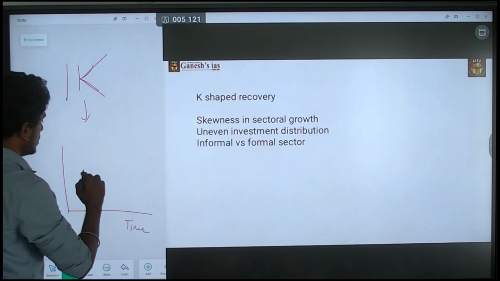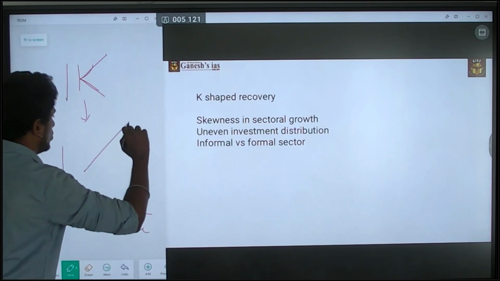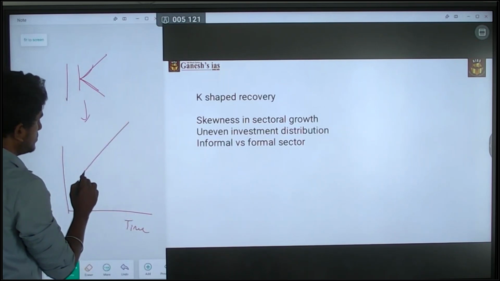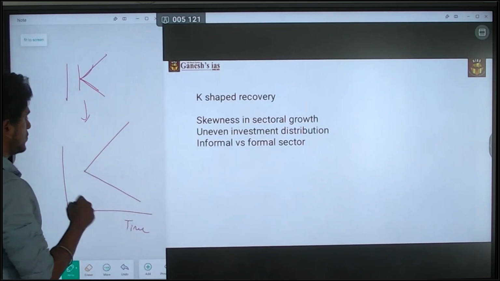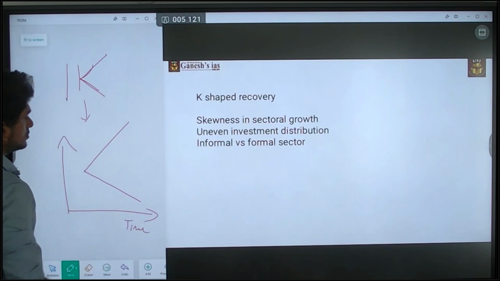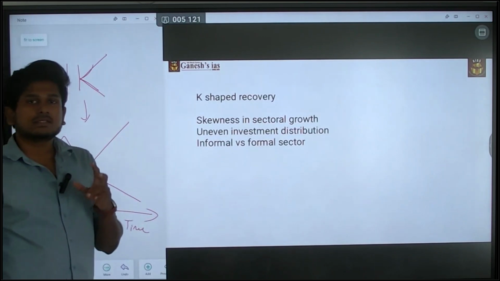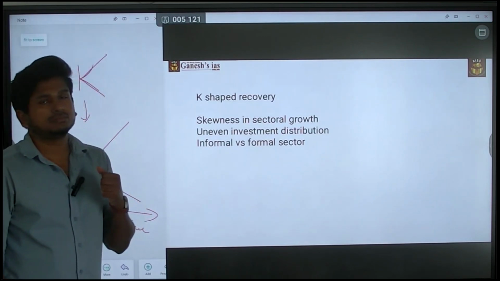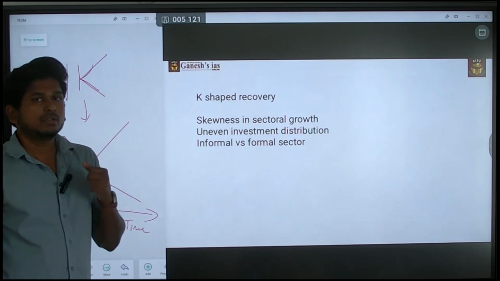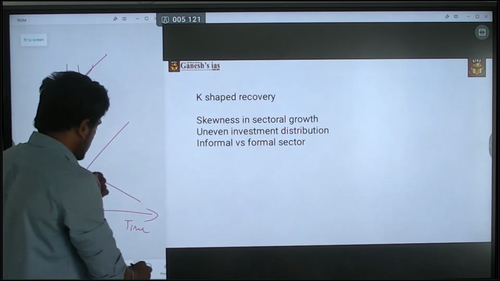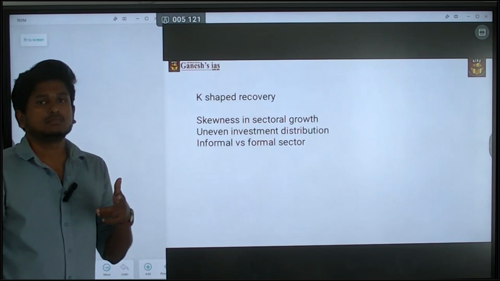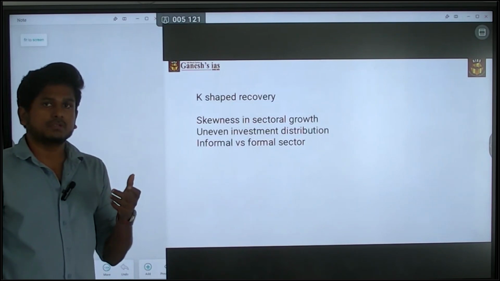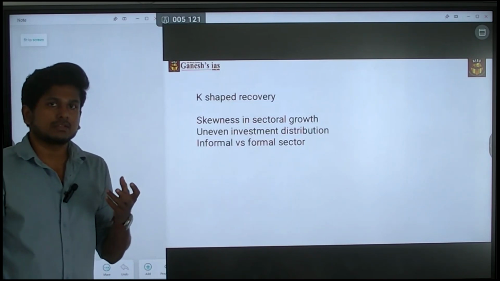Certain sectors are growing, and at the same time certain sectors are falling down after the 2019 COVID situation. So this is called a K-shaped recovery. The most important thing is you have to support this with examples, and then you can easily give an answer.